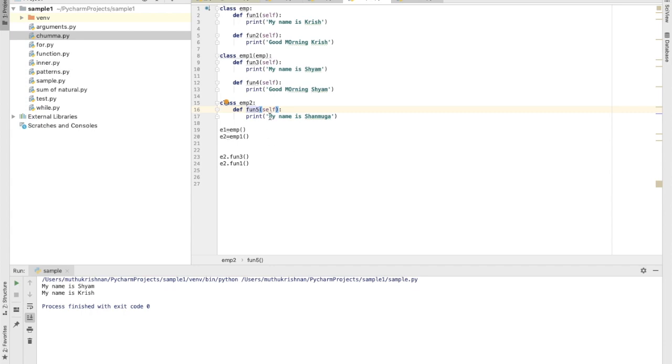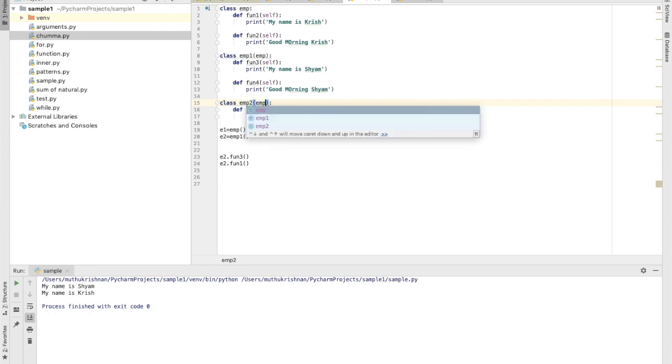So what I'm doing here is some inheritance. I'm going to access the functions or methods of emp1 and emp. So how can it be done? It's so simple. I'm doing emp1.